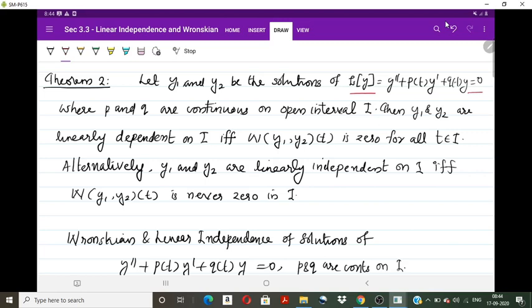Then y1 and y2, the two solutions of the equation Ly equal to 0, are linearly dependent on I if and only if the Wronskian is 0 for all t in I. Alternatively, y1 and y2 are linearly independent if and only if the Wronskian is never 0 in I. So linearly independent means the Wronskian is never 0 in I.